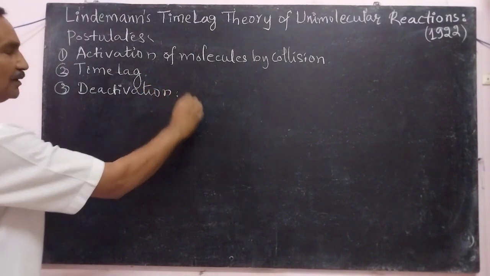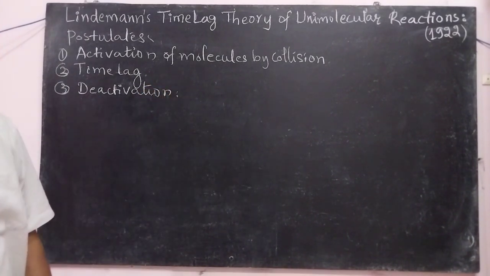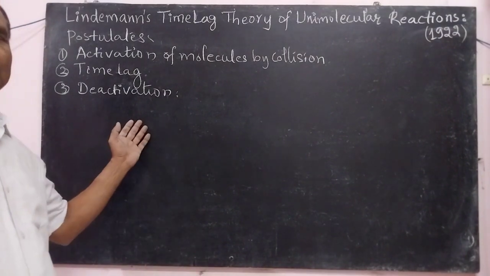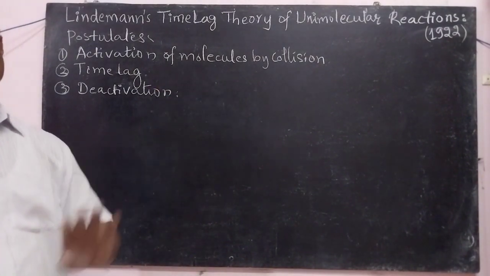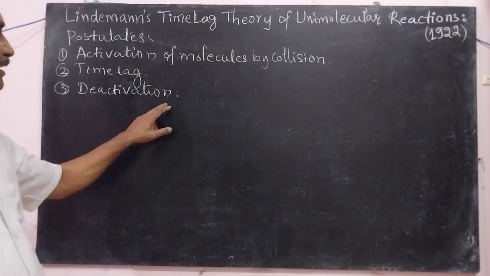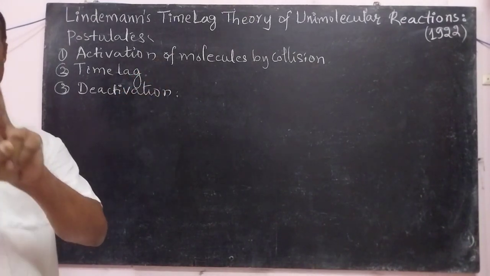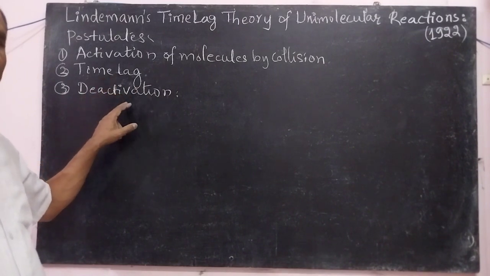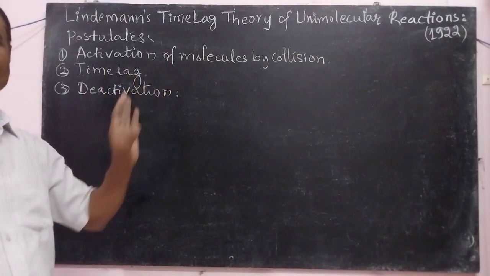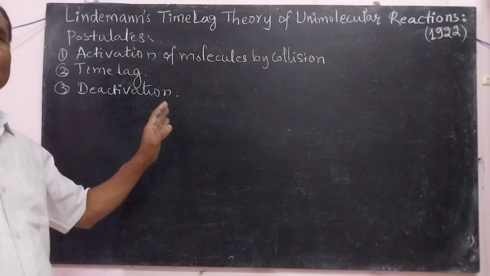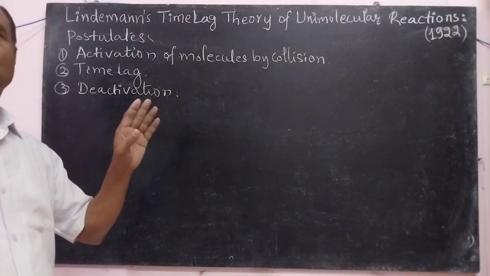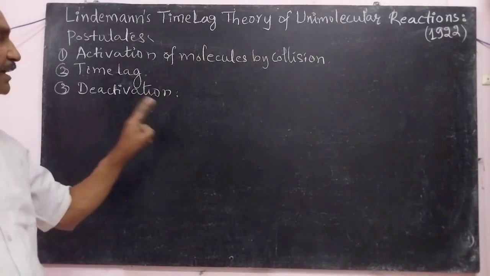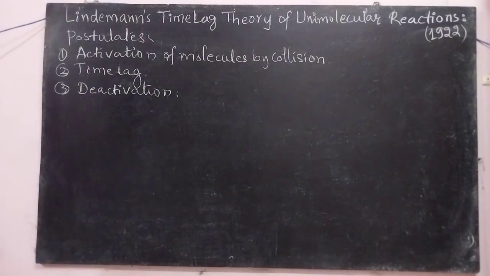Activated molecules may be deactivated to give back the reactants or to give the product. Means deactivation of the activated molecules takes place by two processes. They can give back the reactant molecules when they collide with the other molecules, and similarly when they collide with the other molecules, they can give the products. Thus the deactivation takes place by two processes.